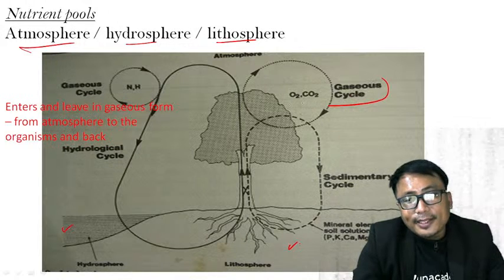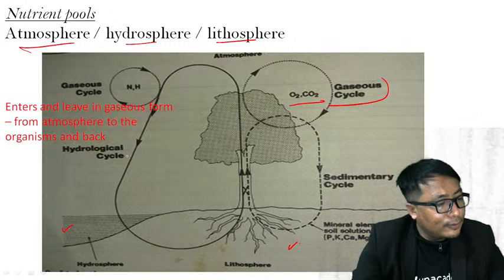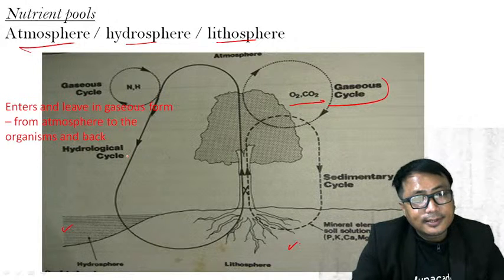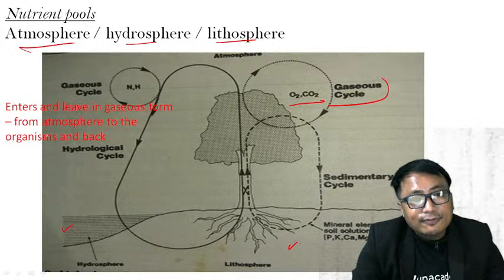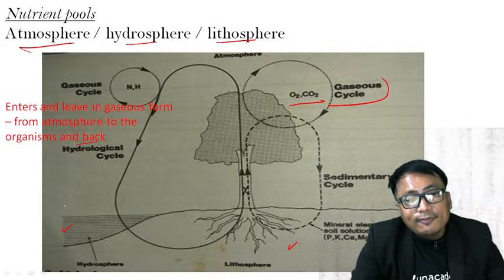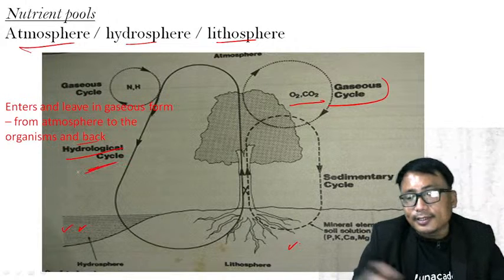And this is how a gaseous cycle takes place. Oxygen, CO2 by the process of photosynthesis, enters and lives in gaseous form from the atmosphere to the organism and back to the atmosphere itself. If it involves the water body, it is known as the hydrological cycle.